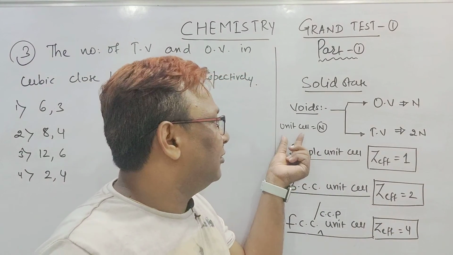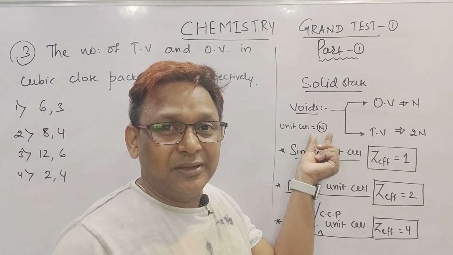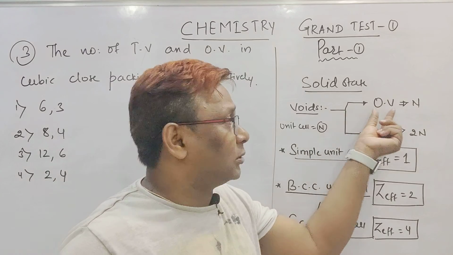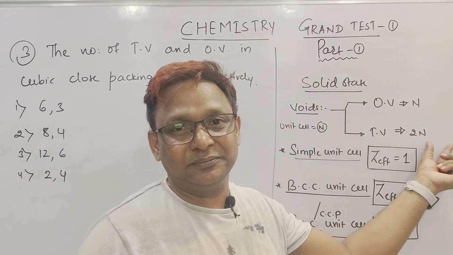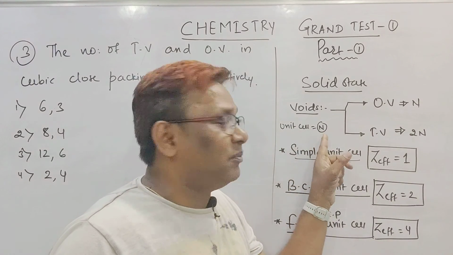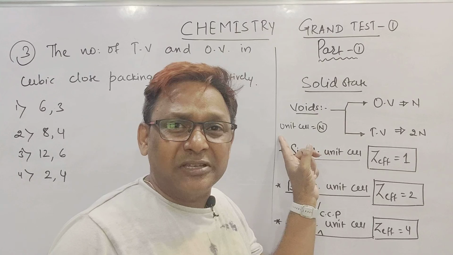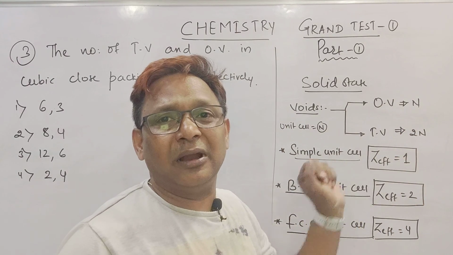So in the same way, if one unit cell has n number of atoms, then that unit cell will have how many octahedral voids? n. And how many tetrahedral voids, beta? 2n. I repeat, one unit cell having n number of atoms will have n number of octahedral voids and 2n number of tetrahedral voids.